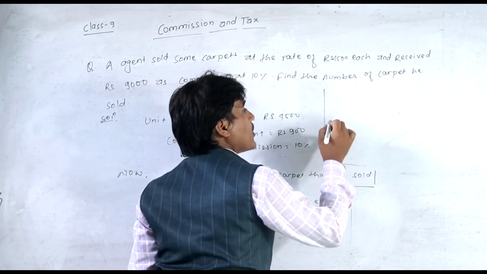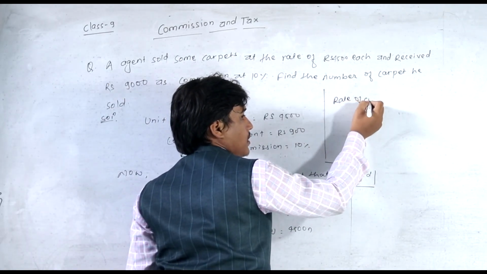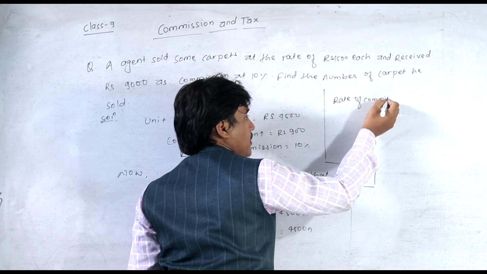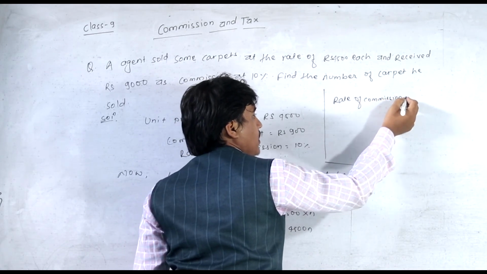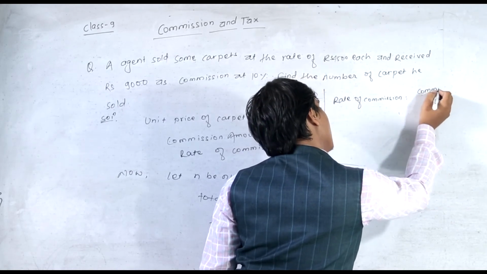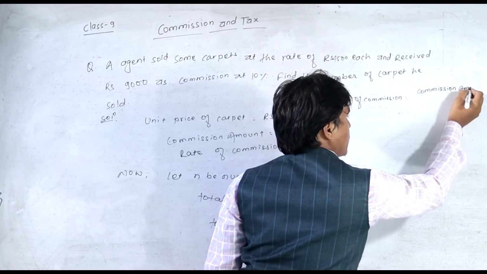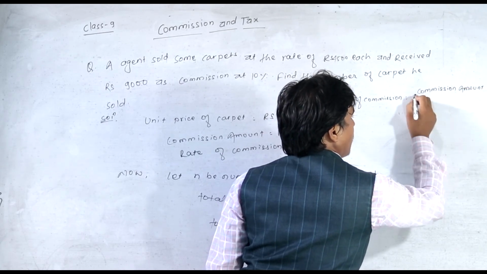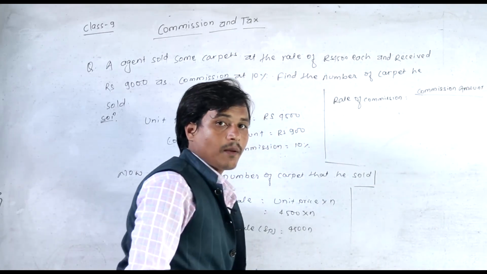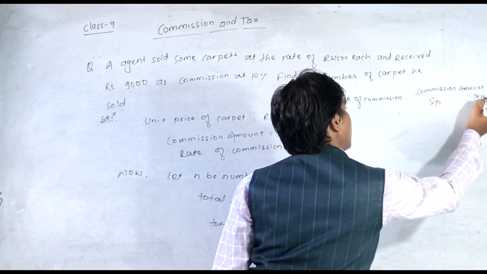So the rate of commission is equal to commission amount upon SP multiplied by 100.